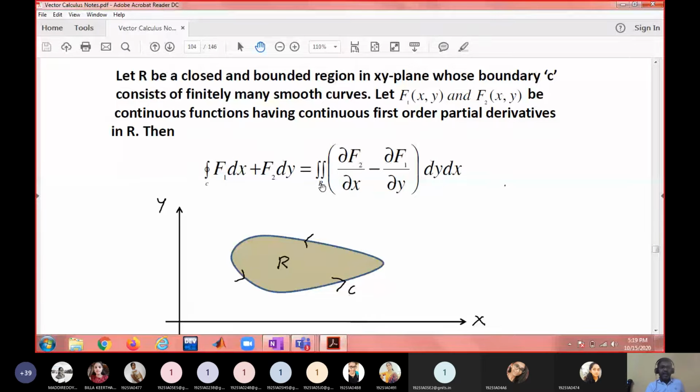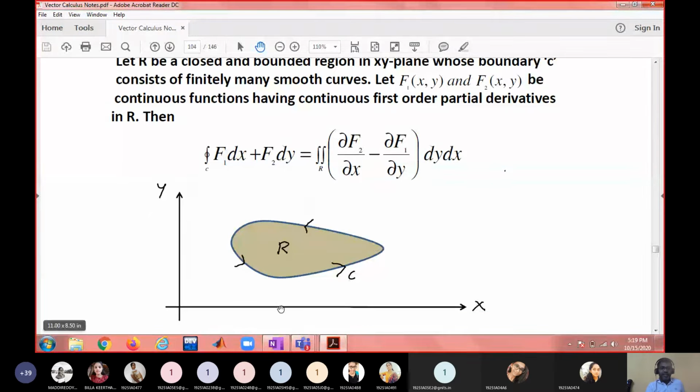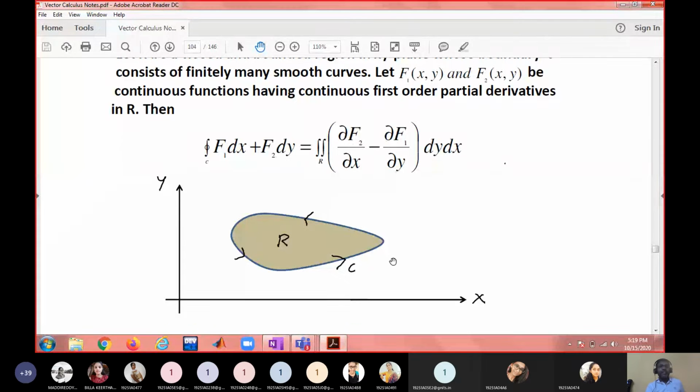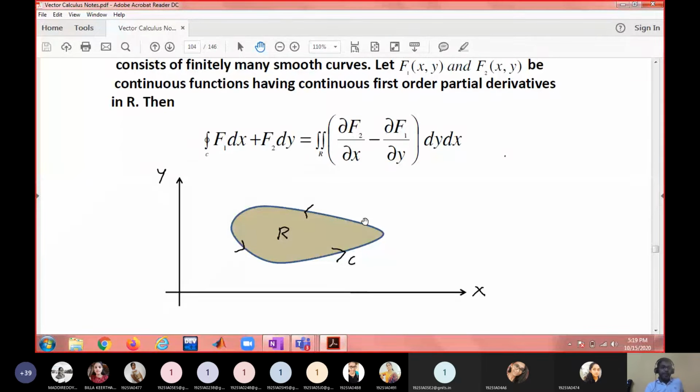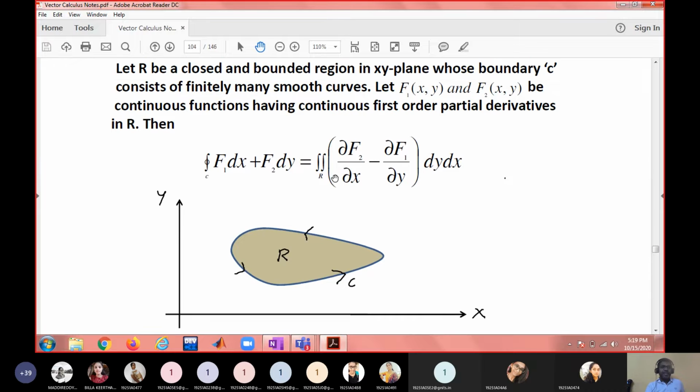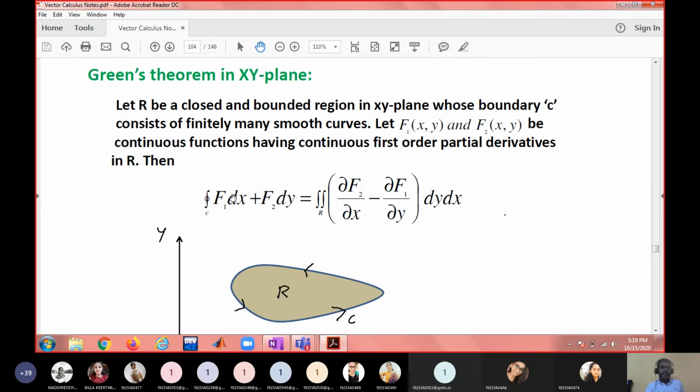Double integral over R. What is R? R is the region inside this simple closed curve. Do you see the orientation of C? What is this orientation called? Positive orientation. By default, if orientation is not mentioned, you have to take the positive orientation. So the line integral over a positively oriented simple closed curve in the xy plane is nothing but the double integral over the plane region inside the closed curve. So the line integral of f1 dx plus f2 dy is the double integral of dou f2 by dou x minus dou f1 by dou y dy dx or dx dy. So this is a theorem which establishes the relation between the line integral and the double integral.